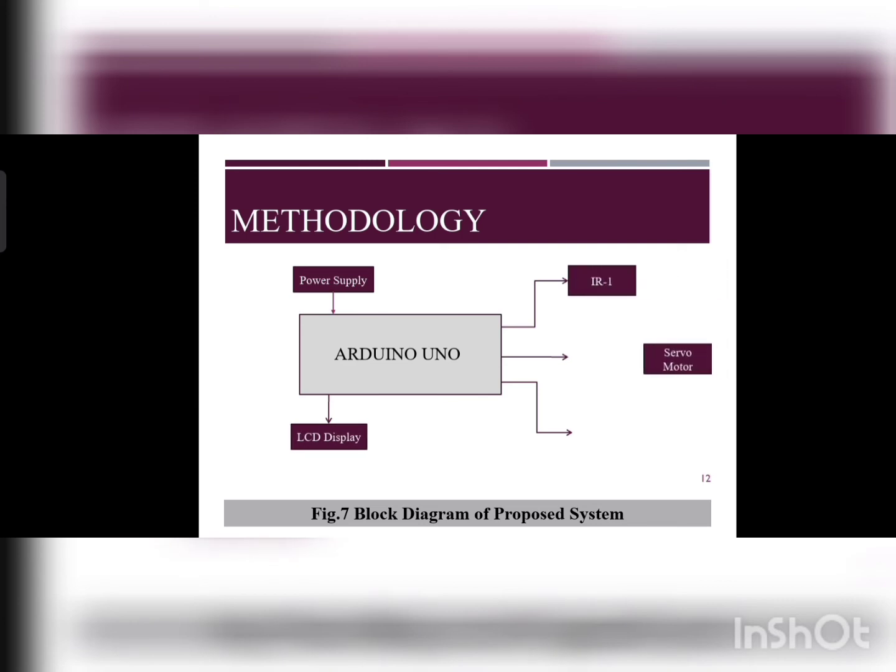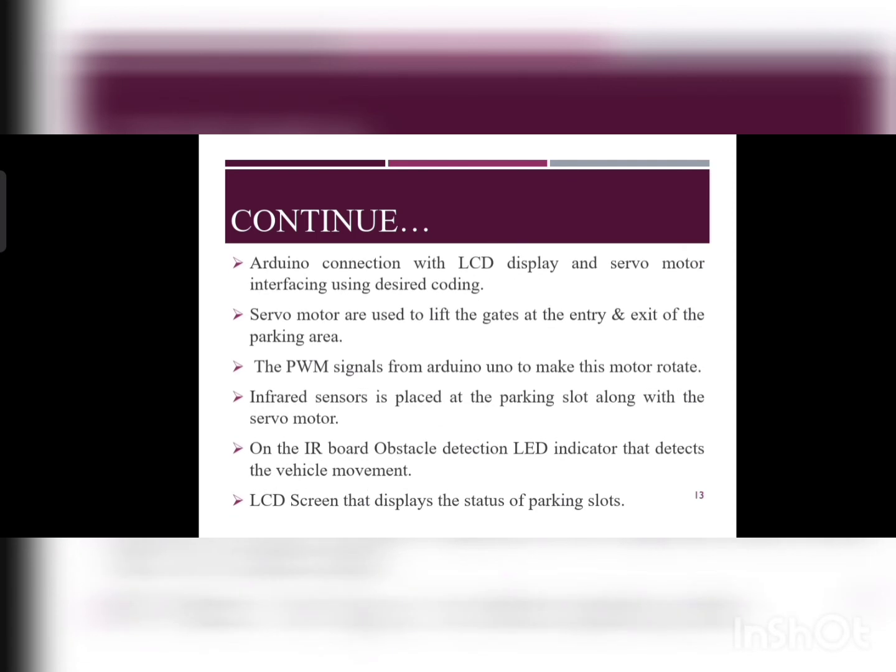Methodology. Here Arduino Uno is connected to the power supply, LCD display, and also IR sensor, servo motor, and IR sensor 2. This is the block diagram of the proposed system. Arduino connection with LCD display and servo motor interfaces using the desired coding.